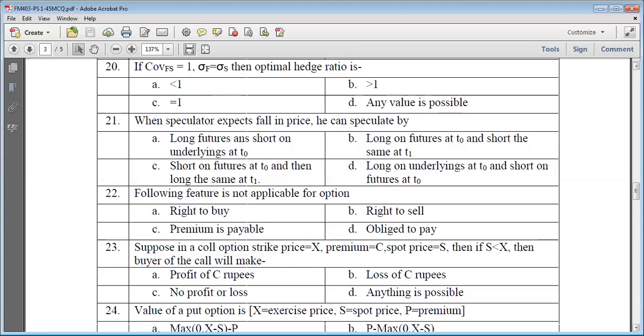If the right is profitable, we will exercise it. Otherwise, we will throw it away. But we are not obliged to follow the obligations stated in the derivatives. So it is not applicable for an option. So D is the correct answer for 22.